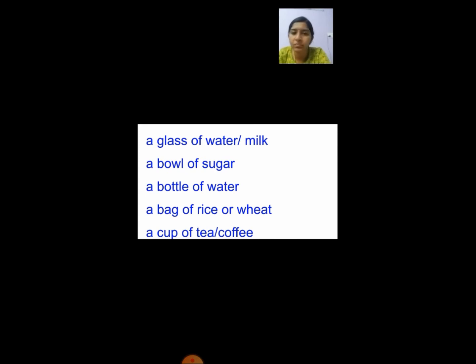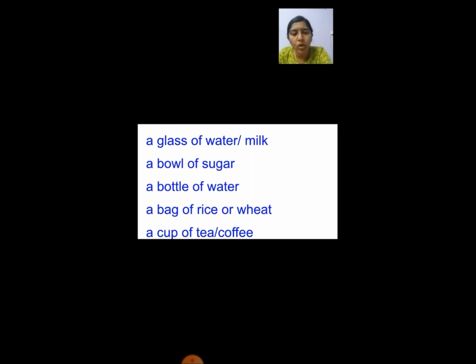Will you ask that? No. It will be very small crystals, right? So you cannot take one, no? You cannot go and count it. If you have a bowl of sugar, you cannot go and count one by one. So you will say a bowl of sugar. So as I said, a glass of water, or you can ask a bottle of water.